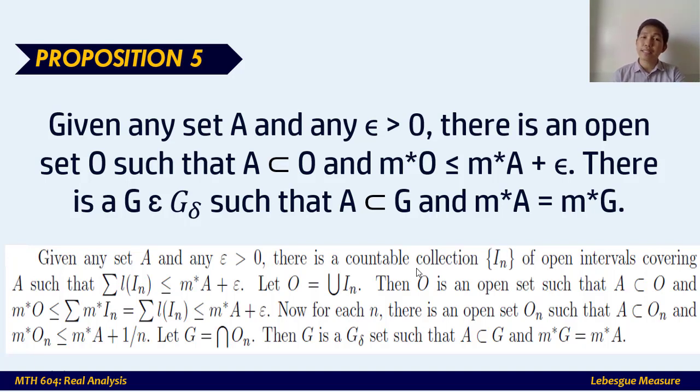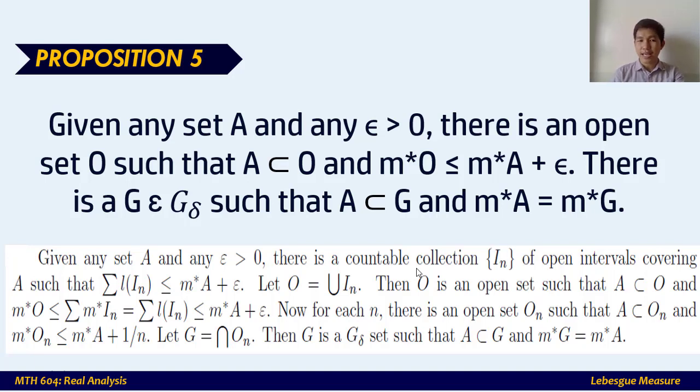Given any set A and epsilon greater than 0, there is a countable collection I sub n of open intervals covering A. And since this countable collection I sub n covers A, A must be an element of the union of these open intervals. Now, basically, the outer measure of A is the infimum of the sum of the lengths of these open intervals covering A. Since we're talking about the infimum, the sum of the lengths of I sub n is less than or equal to m star A plus epsilon, with epsilon greater than 0.